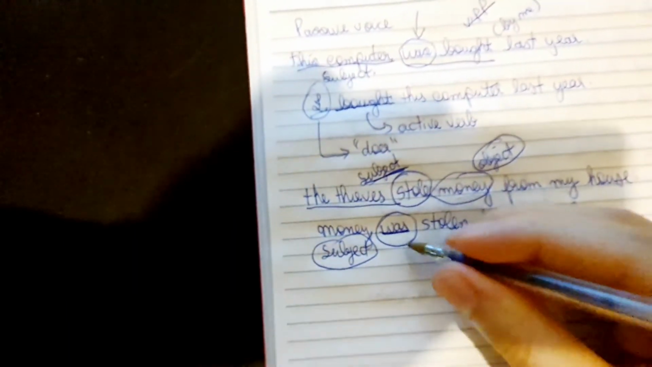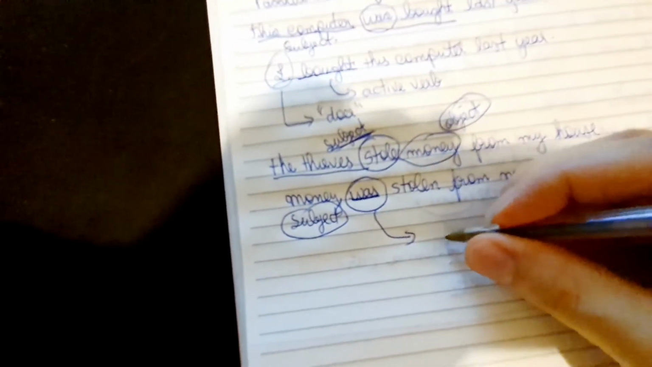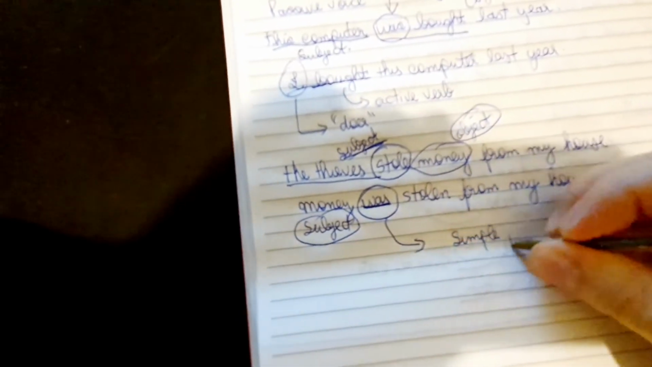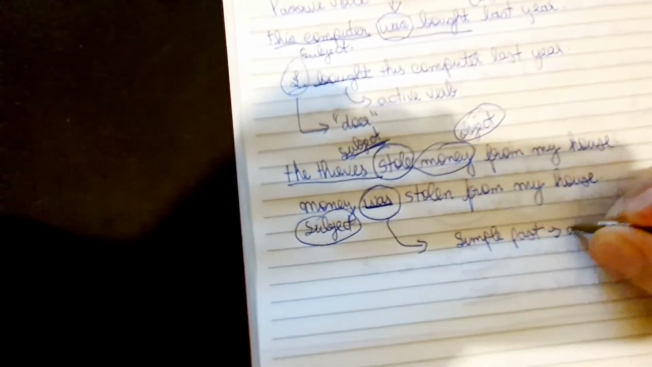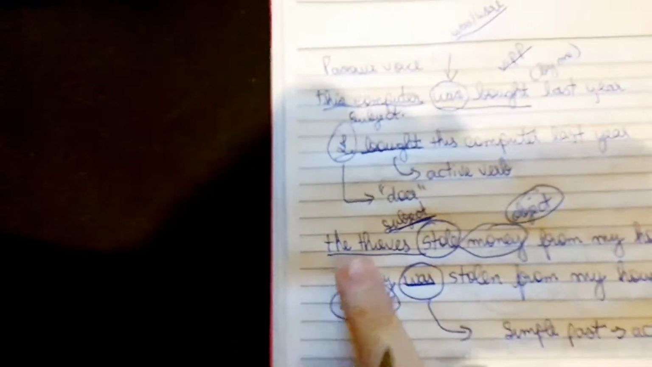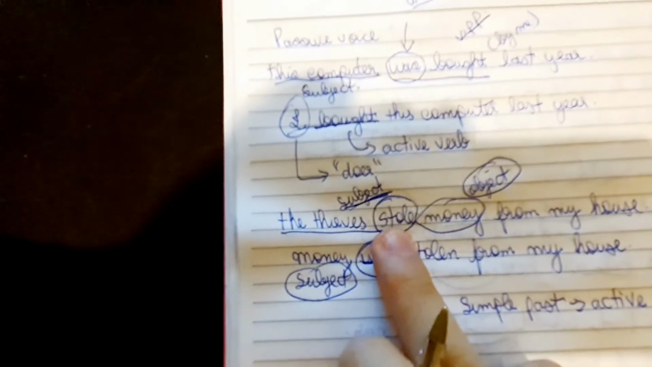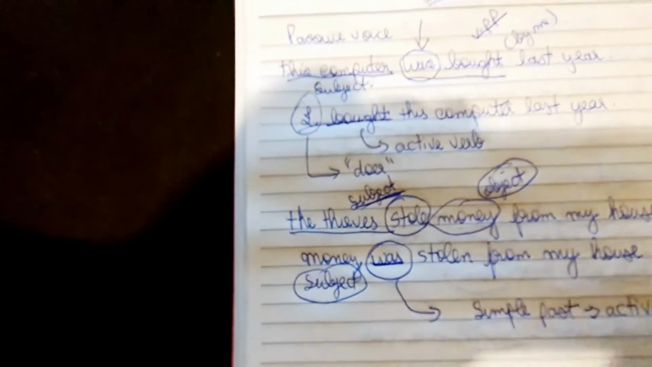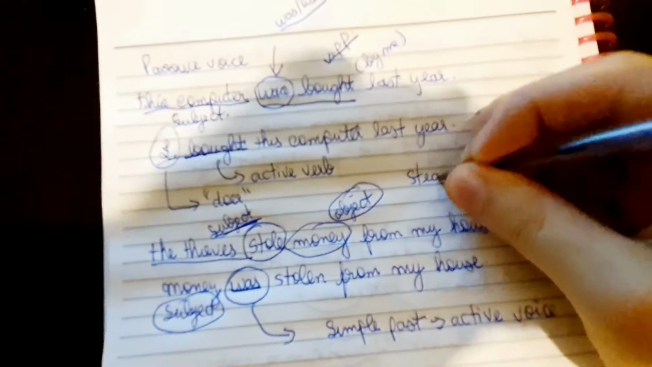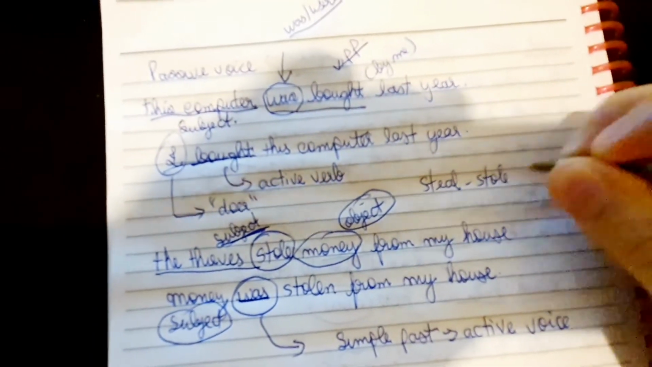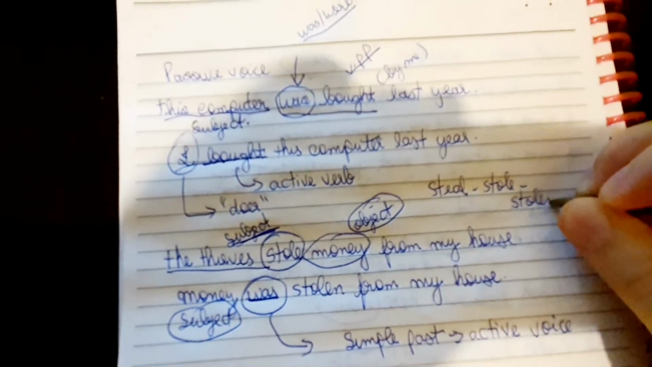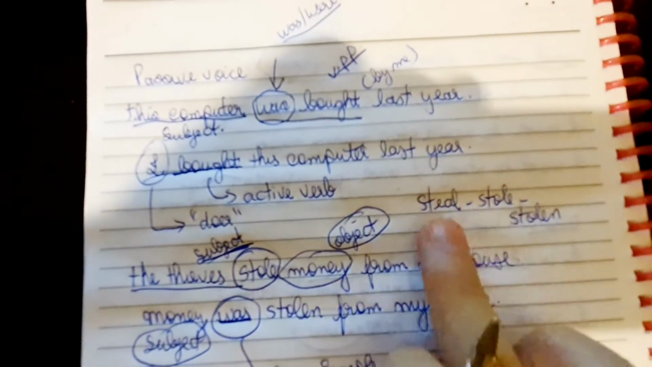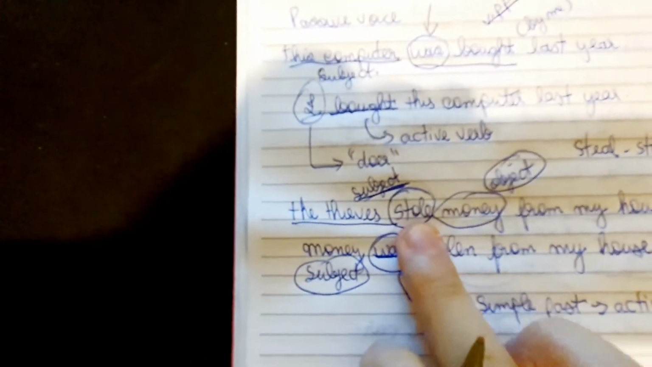Why do I use was here? When you have simple past in the active voice, the thieves stole. Stole is simple past, okay, of the verb steal. Steal, stole, stolen. So in the active voice, I used stole.